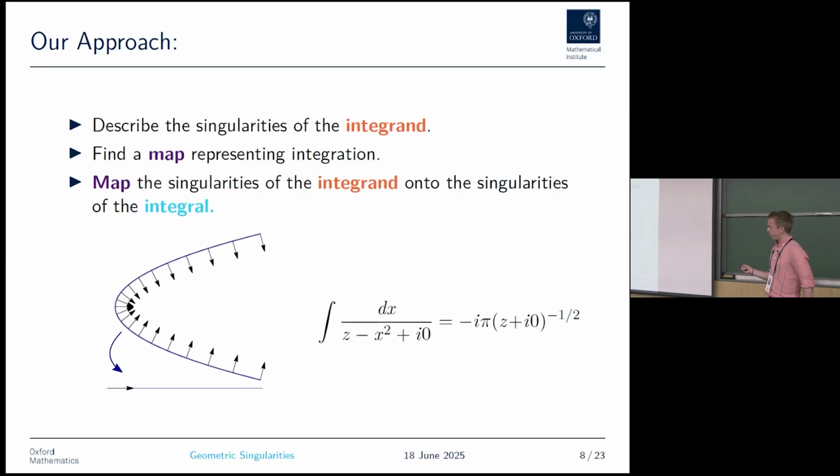So if we integrate this parabola here, it's of course singular where the parabola vanishes. And then if you just view integration as projection onto the z variable, all these singularities just get projected down to a line. But there's actually only one singularity that survives, and that is the singularity where the arrow here also fits into the image space. And this has something to do with the fact that we should really think about this in the cotangent bundle. So this is the description I want to describe today. Find singularities of the integrand, find the map, and then just map the singularities.